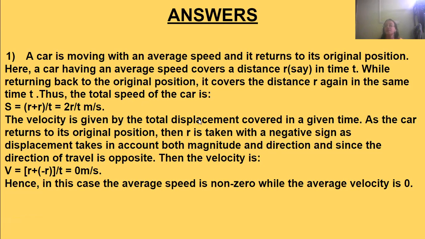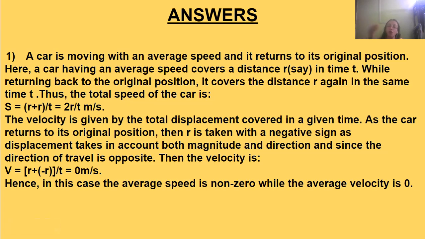The velocity is given by the total displacement covered in the given time. As the car is returning to its original position, r is taken to be negative, as displacement takes into account both magnitude and direction. Going from the original position to the final position, it is plus r in one direction.